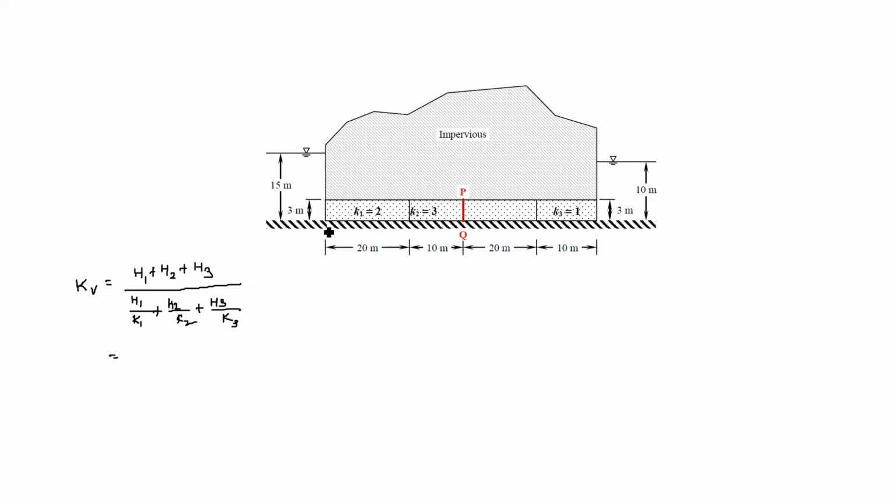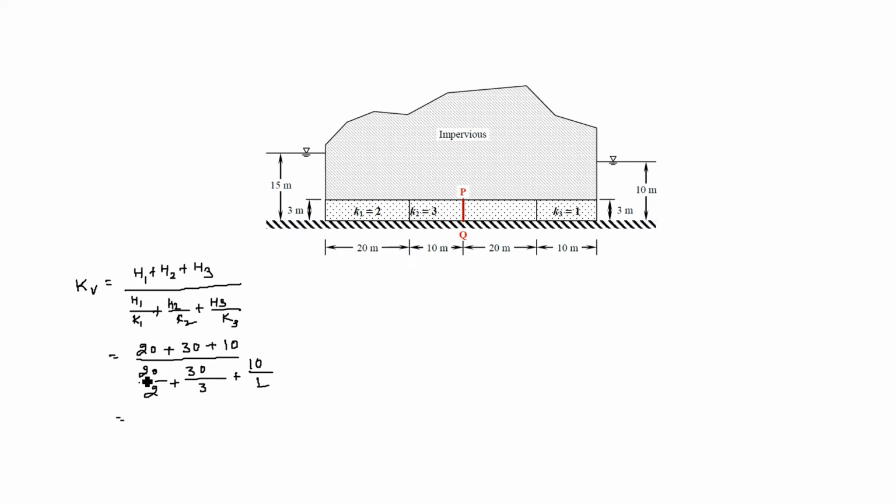Here H1, that is this length or height, is 20 meter. So 20 meter plus, again, 10 plus 20, 30 meter plus H3, which is 10 meter, divided by H1, which is 20 meter, and K1 here is 2 meter per day, so K1 is 2, plus H2 is 20 plus 10, 30, divided by K2. K2 is given as 3 meter per day, 3, plus this H3, that is 10 meter, divided by permeability K3, which is given as 1 meter per day, 1.